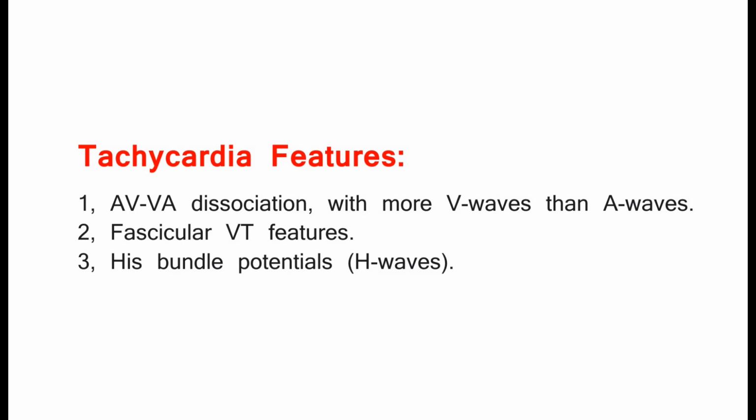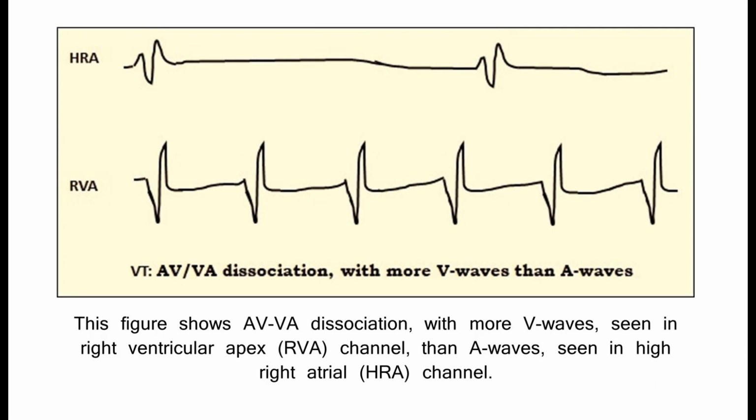Tachycardia features. 1. AVVA dissociation, with more V waves than A waves. 2. Fascicular VT features. 3. His bundle potentials, H waves. This figure shows AVVA dissociation, with more V waves, seen in right ventricular apex, RVA, channel, than A waves, seen in high right atrial, HRA, channel.